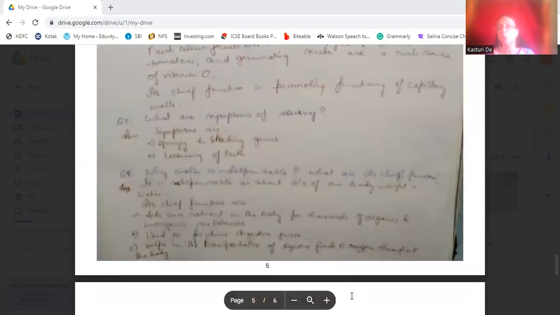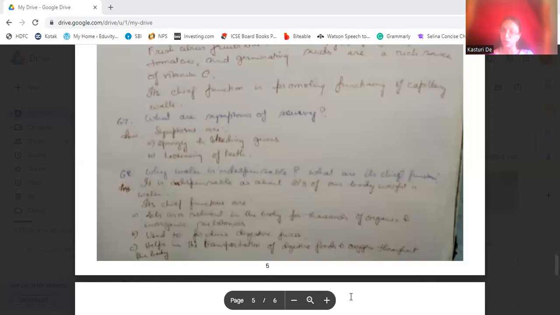Okay. Why is water indispensable? What are its chief functions? Water is indispensable, that is, you cannot avoid water. Why? Because two-thirds of our body weight is water. And the chief functions are, it is a solvent in our body for thousands of organic and inorganic substances. It is used to produce the digestive juices. It helps in the transportation of the digested foods and oxygen.